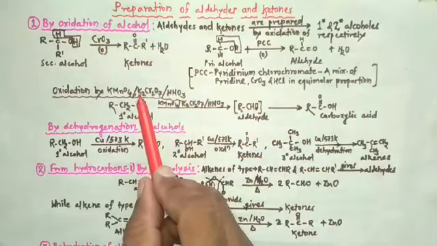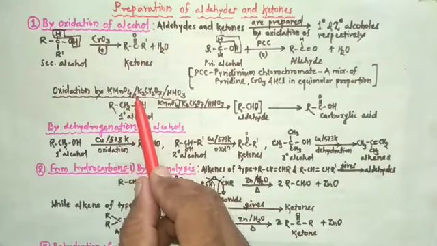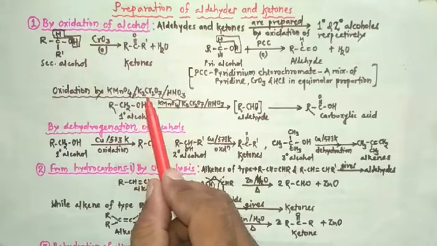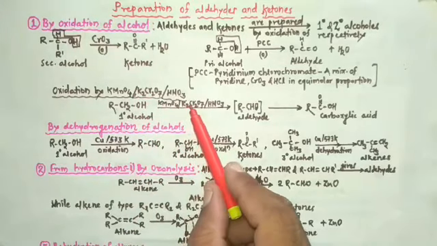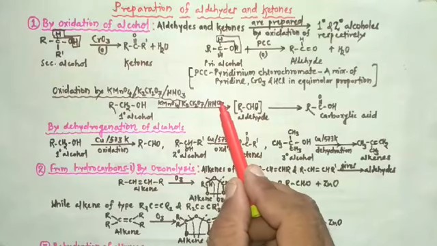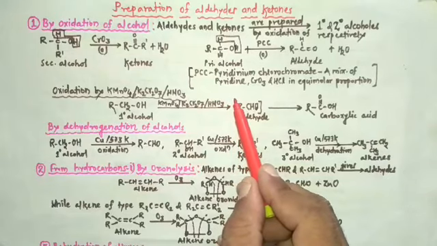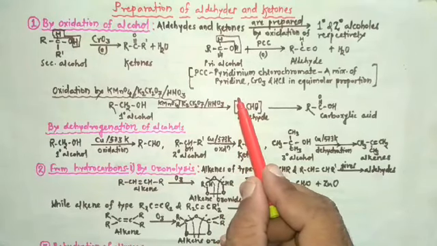Among alcohols, tertiary alcohols are difficult to oxidize, and on oxidation by strong oxidizing agent at high temperature, tertiary alcohol gives a mixture of carboxylic acids containing less number of carbon atoms than the tertiary alcohol.